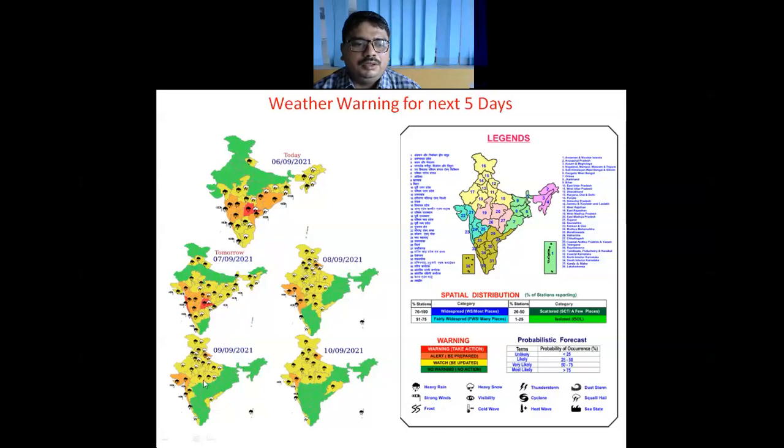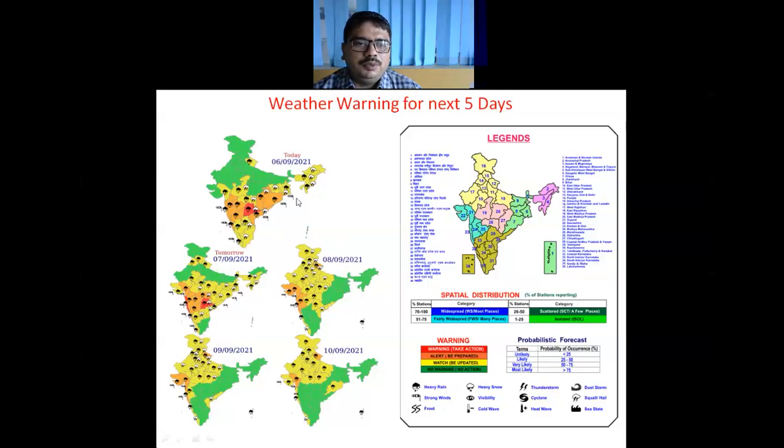and on 9th it will persist till 10th. So we can see that a heavy spell over northwest India is likely during 7th September to 10th September. As already told, the current activity of rainfall will likely continue during the next 2 days over coastal Andhra Pradesh and Telangana, and over Maharashtra and Gujarat state during the subsequent 3 days. So this is the overall weather warnings.